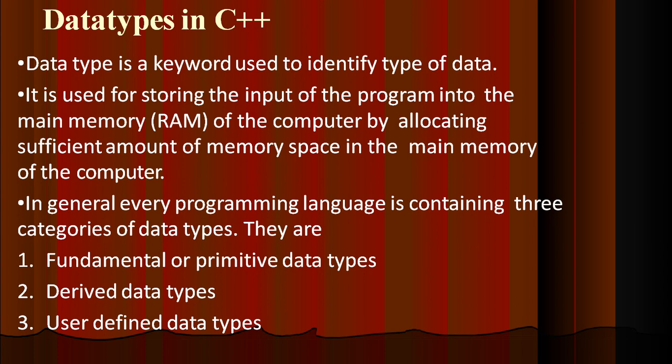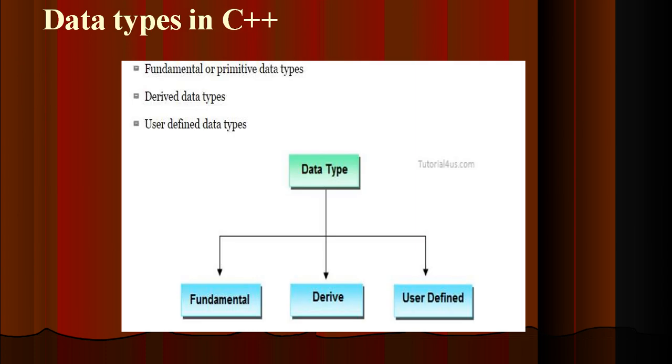In general, we have three types of data types in C++. They are fundamental or primitive data types, derived data types, and user-defined data types. So these are the majorly used data types.